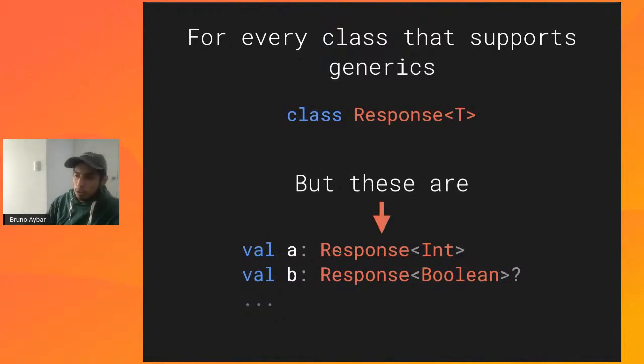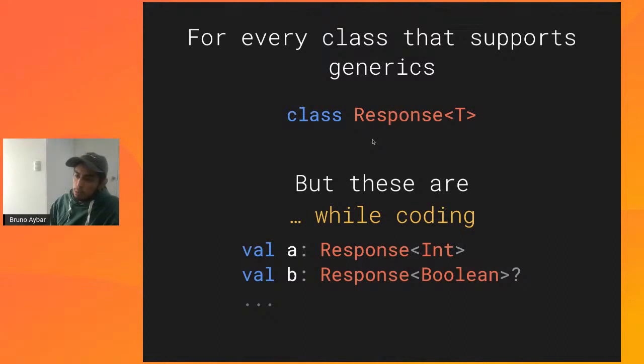For example, if we declare a response that is type integer, this is a type. If we declare a response that is type boolean, and then this response itself is optional, then that's another type. All right, and you can even make as many other combinations as you want. We can actually have infinite types by declaring a single generic. However, now let's revisit this concept. One singular declaration of a generic concept, however, we have infinite different types available for us. Right, so making the distinction there.